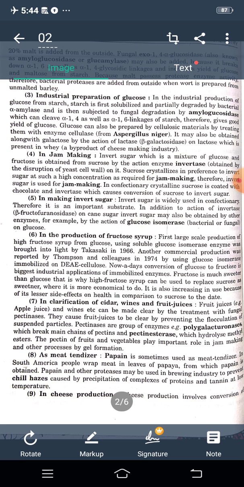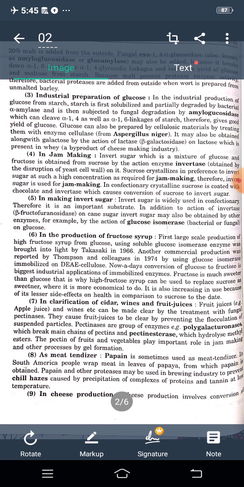So, in jam making, invert sugar, which is a mixture of glucose and fructose, is obtained from sucrose by the action of the enzyme invertase, obtained by the disruption of yeast cell wall. Sucrose crystallizes in the absence of invert sugar at such a high concentration as required for jam making. Therefore, invert sugar is used for jam making.